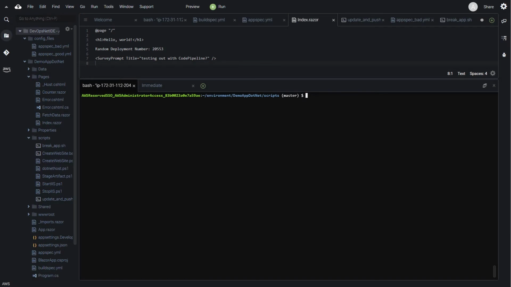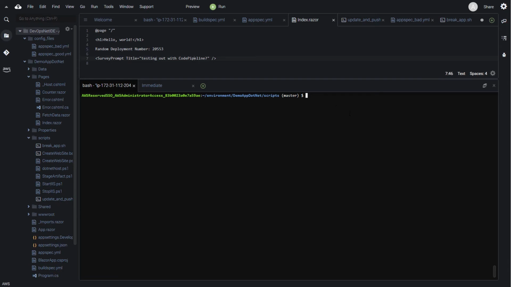All right, so here we are inside a Cloud9 IDE. And what we can see is we have our page, which is a very simple page, which shows an H1 hello world, a random number, and then a little survey prompt of testing out with CodePipeline.